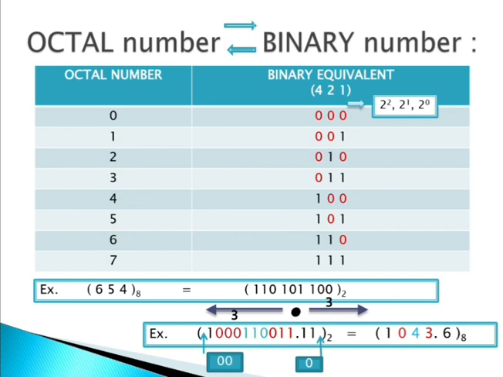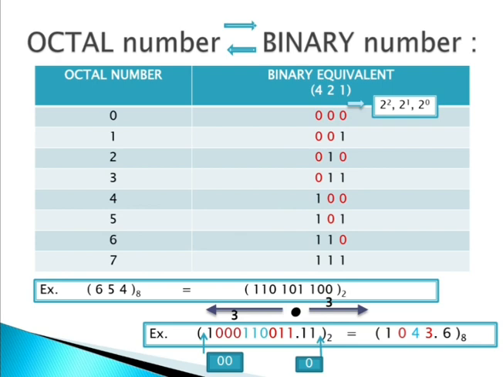See, if I am writing the number 654 as an octal number, because after the bracket I have written 8, which indicates it is an octal number. I want to convert this octal number into binary. What I have to do? See, after writing the chart, in front of 6 I have written 110, which means as the answer in place of 6 you have to write 110.